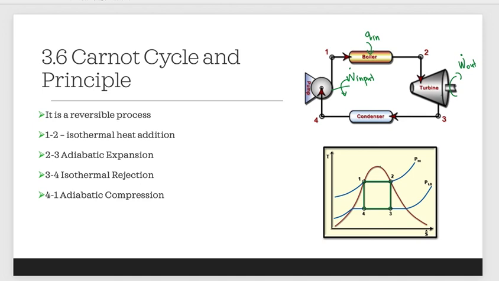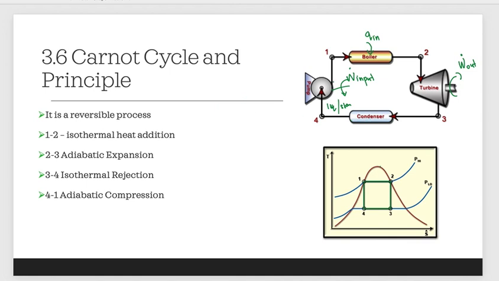So since the pressure and temperature is decreasing, it's still steam, and we convert the steam to the liquid phase through the condenser at isothermal process.